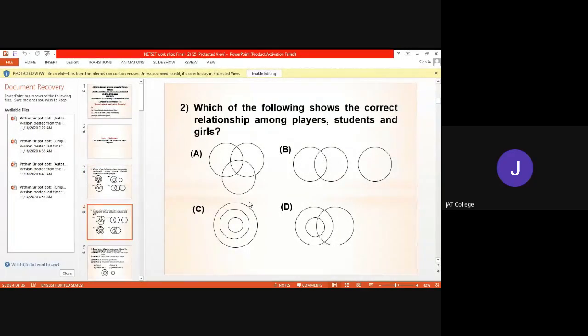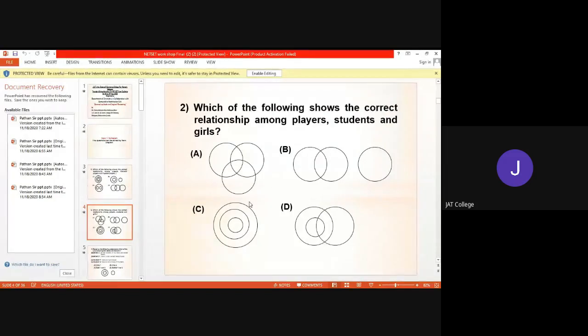Now look at it. Which of the following shows the correct relationship among the players, students, and girls? So here, three things are given: players, students, and girls. So we have to draw three circles. One circle represents players, another circle represents students, and the last one will represent girls. Now here, a player can be a student and a player can be a girl. So the circle of players can interact with the circles of students as well as the circle of girls. Second thing, students can be players and students can be girls. So we can say that the circle of students can also interact with players and the circle of girls.